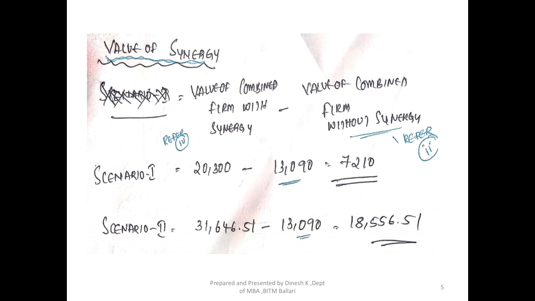The value of the combined firm with the synergy: for scenario 1, we got 20,300 minus 13,090. 13,090 is the value of the combined firm without synergy, as calculated in sub question 2. For scenario 2, it is 31,646.51 minus 13,090, and we will get the synergy benefit. So we can easily find the synergy benefit for scenario 1 and scenario 2. This brings us to the end of this sub question. Okay, thank you.